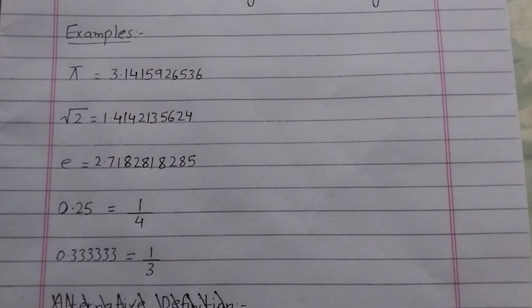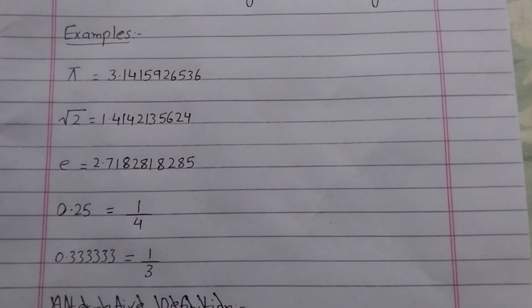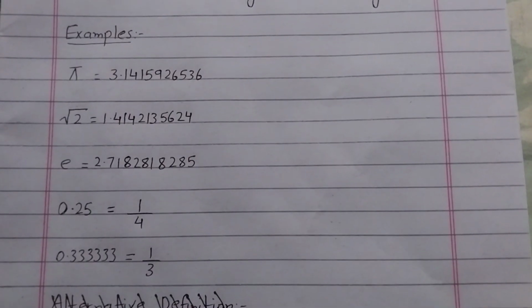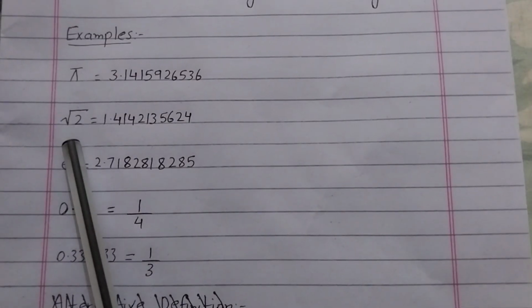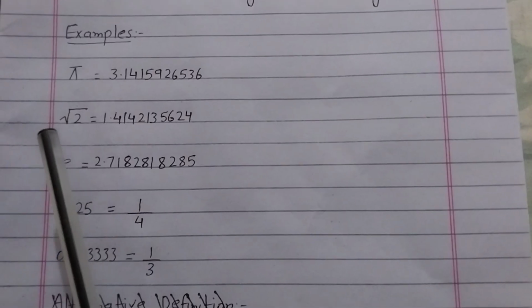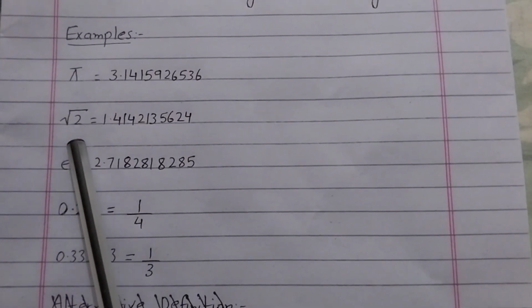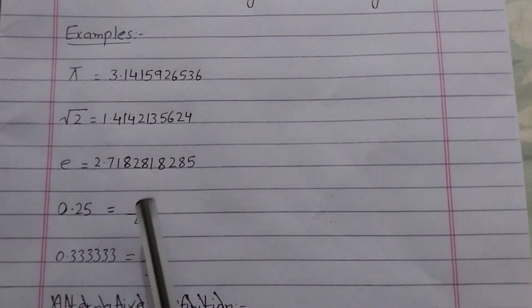If you write them in the form of fractions, they are not the kind of fractions which we see for rational numbers. For example, you can write square root 2 as square root 2 over 1. That would be a fraction, but not a fraction like 1 by 4, because in that fraction both the numerator and denominator are integers.